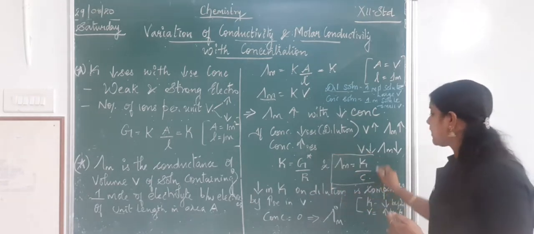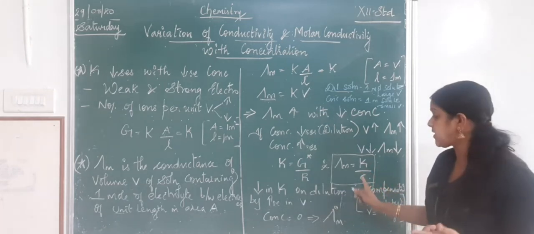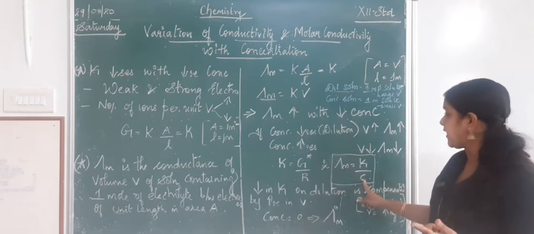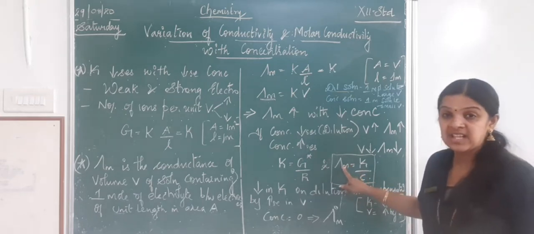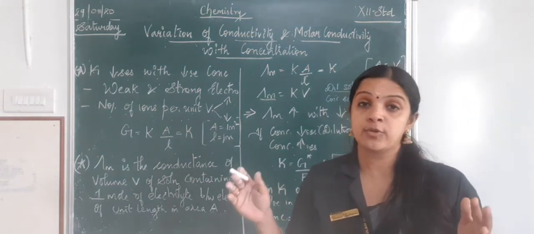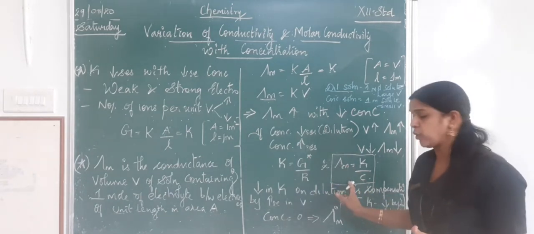From this formula alone, it is very clear that as the concentration increases, molar conductivity decreases. As the concentration decreases, molar conductivity increases, which means molar conductivity is inversely proportional to the concentration. So here this plays a very important role.